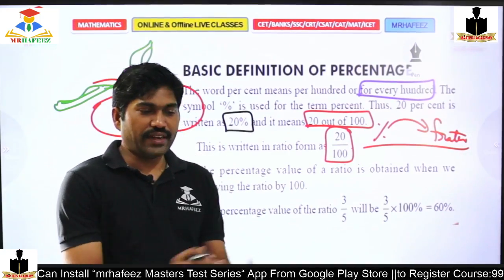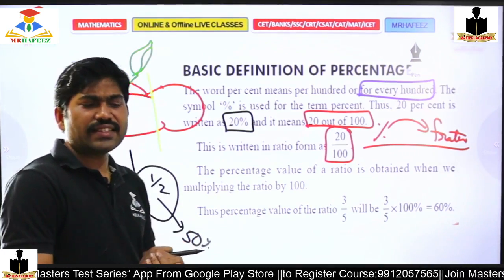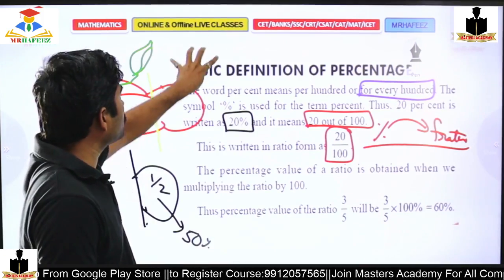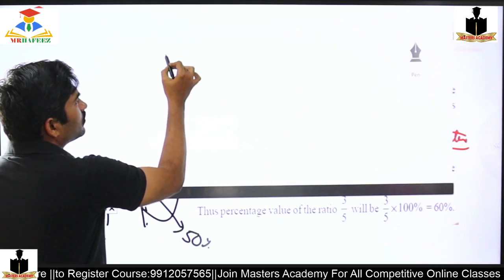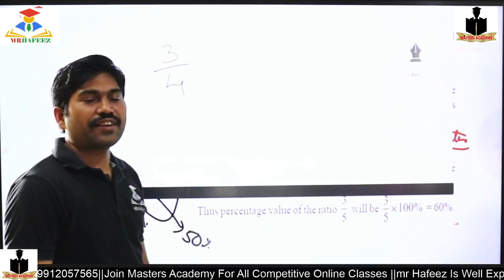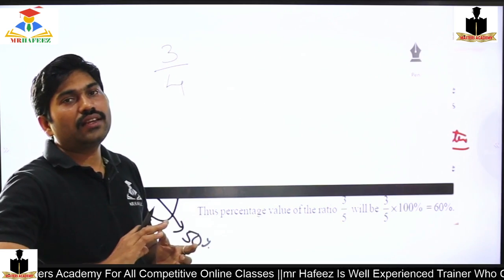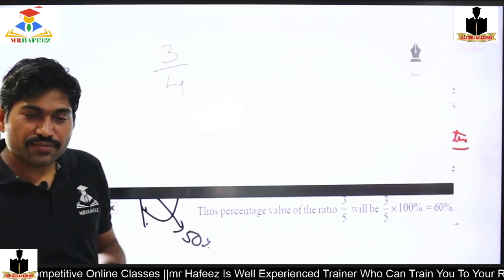Very good. In the same manner, suppose fractions are provided to you, like 3 by 4. If 3 by 4 is provided to you, how can it be converted into percentage form?